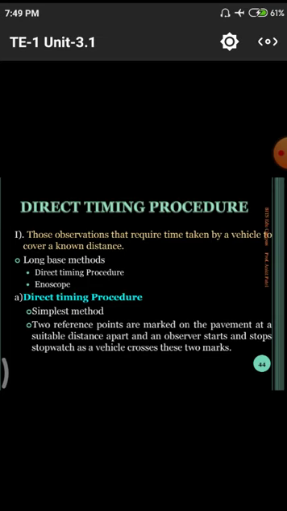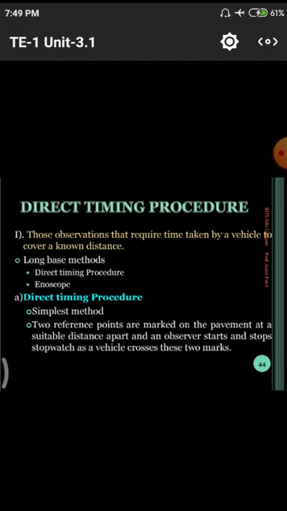Next one is the direct timing procedure. It is the simplest method, very simple for each and every person, whether educated or uneducated. Even in some cases in our villages, a few persons have direct access. The buses are coming, and they know how much time they will take to travel.